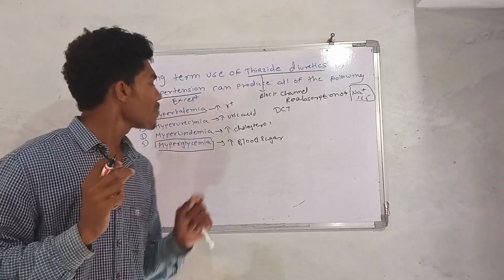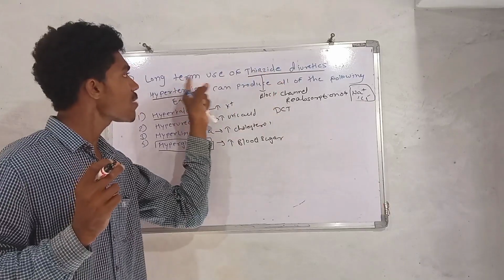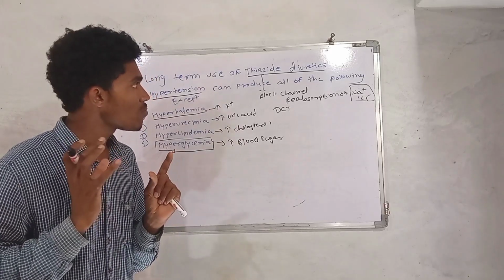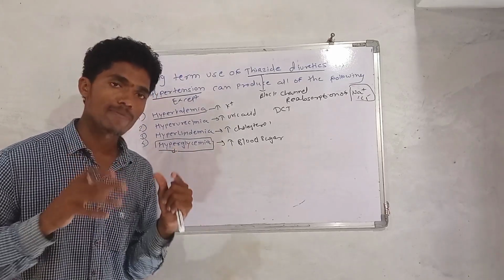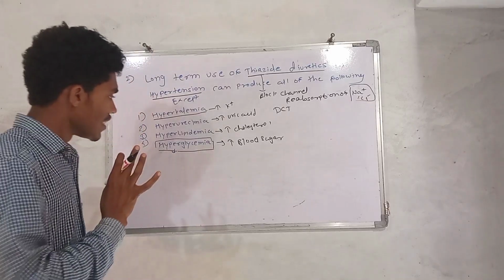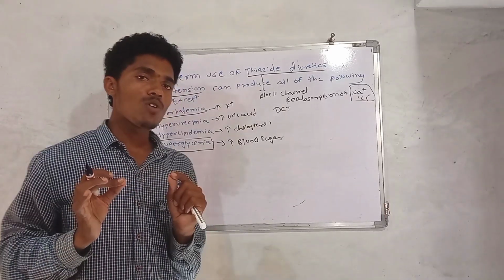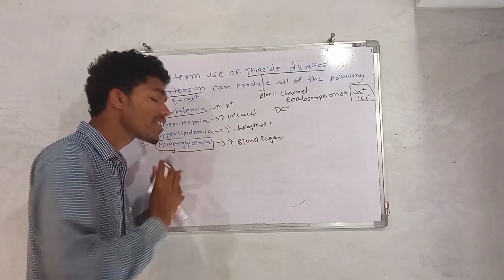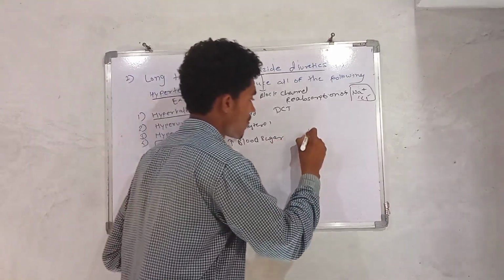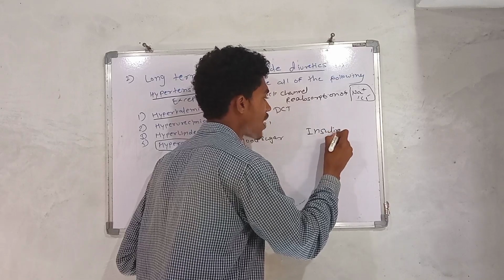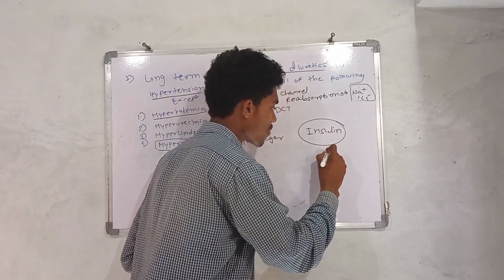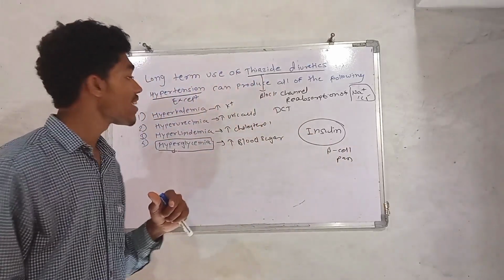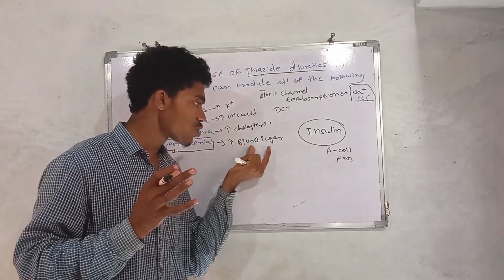So my first statement related to that option is thiazide, long-term use of thiazide diuretics can cause hyperglycemia. And why that long-term use of thiazide diuretics cause hyperglycemia, that I am going to explain. Say which hormone or which chemical substance is important to maintain the level of the glucose, that is the insulin. Which hormone? That is insulin hormone, that is released from the beta cells of the pancreas. Insulin is important to maintain the level or the concentration of the sugar in the blood.